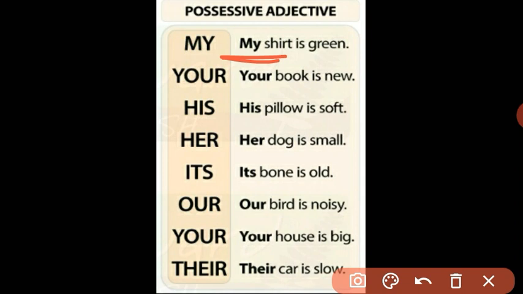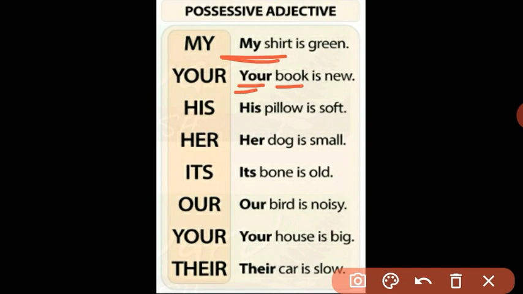So it is a possessive word first of all, and as it is giving information about the noun shirt, it is called a possessive adjective. Next example, your book is new. Noun, book. Whose book? Answer, your. So the word your is a possessive adjective here.